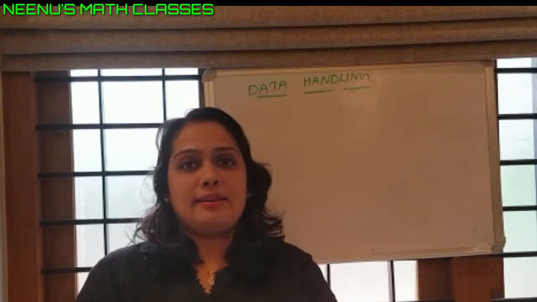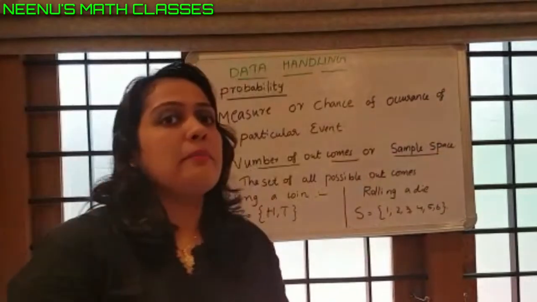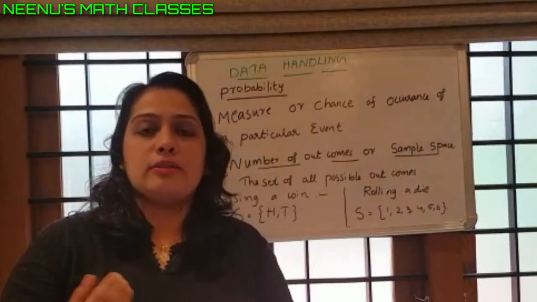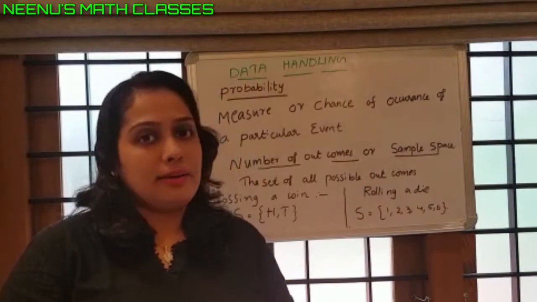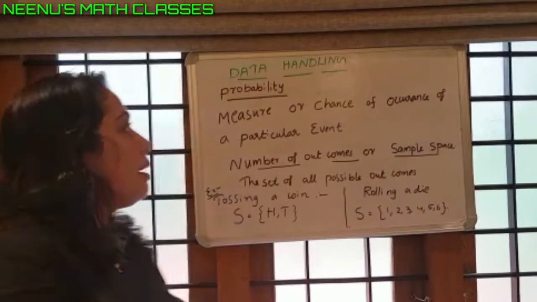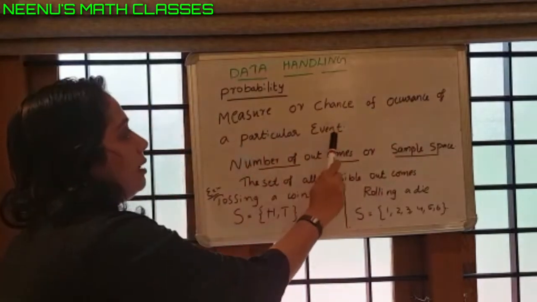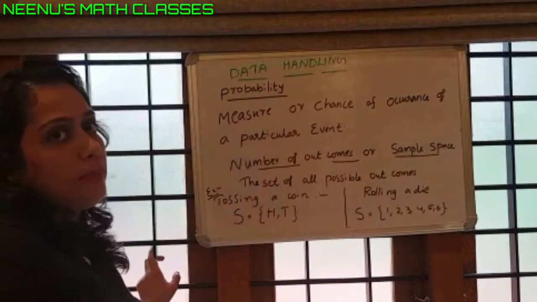So let's start. What is probability? Probability is the measure or chance of occurrence of a particular event. That is called probability.